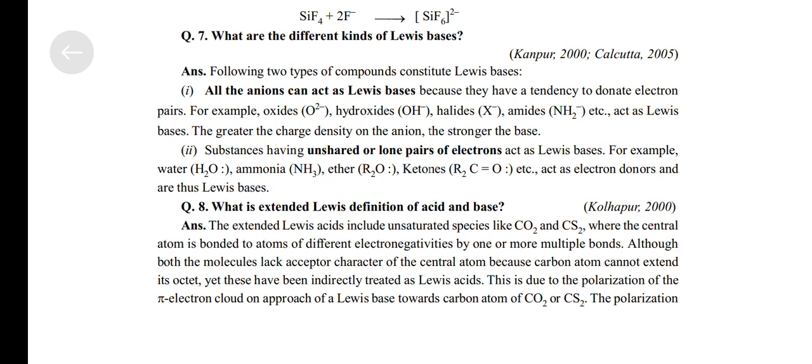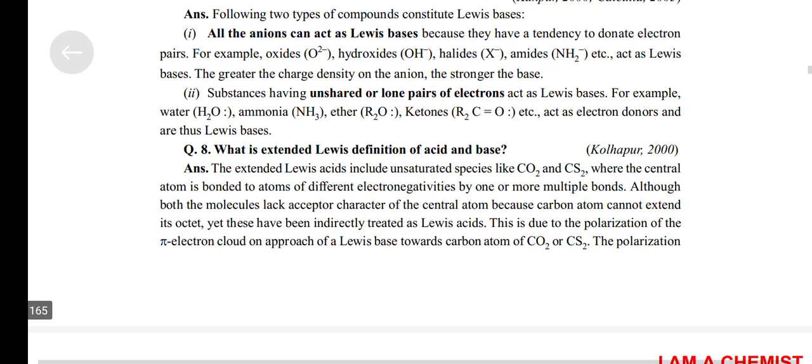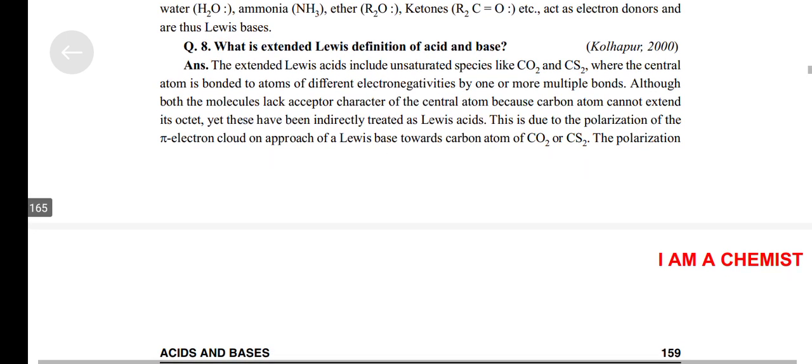The greater the charge density on the anion, the stronger the base. Substances having unshared or lone pairs of electrons act as Lewis bases. For example, water H2O, ammonia NH3, ether R2O, ketone R2C=O, etc., act as electron donors and are thus Lewis bases.